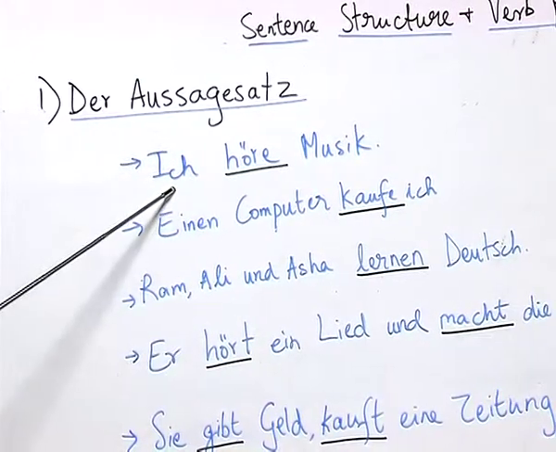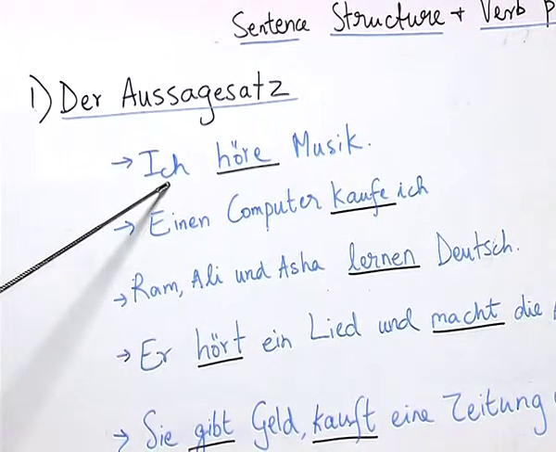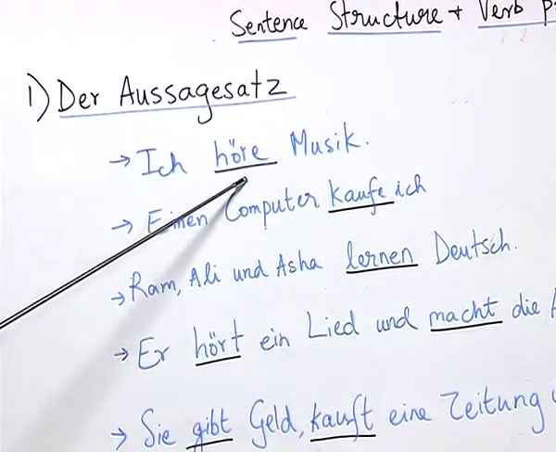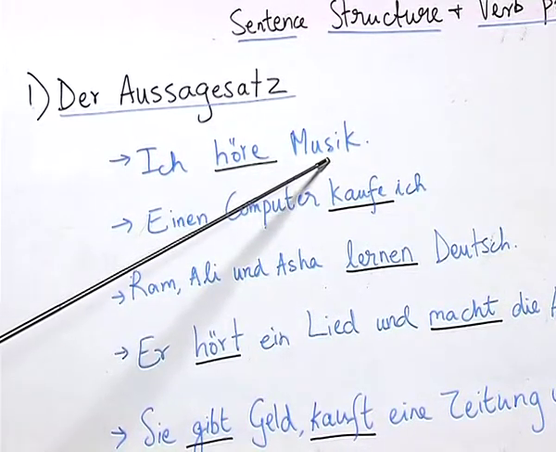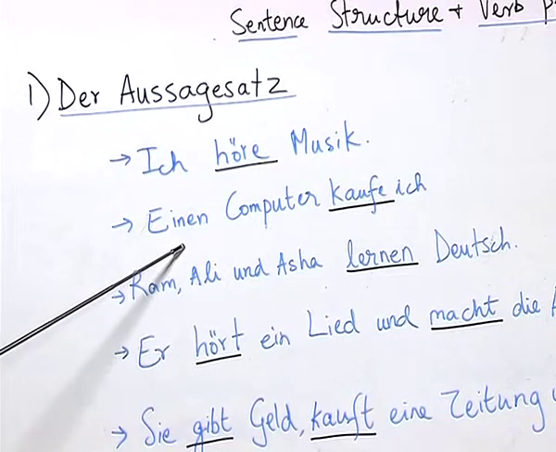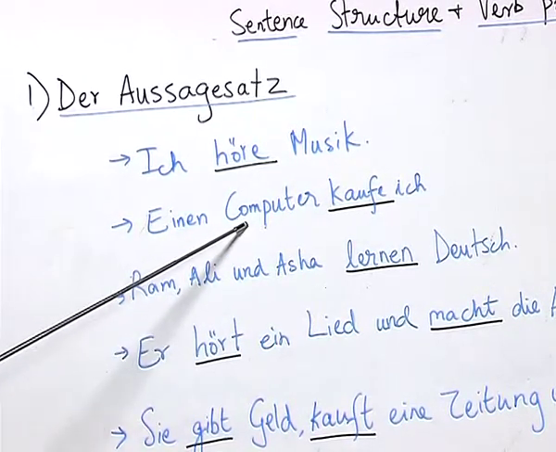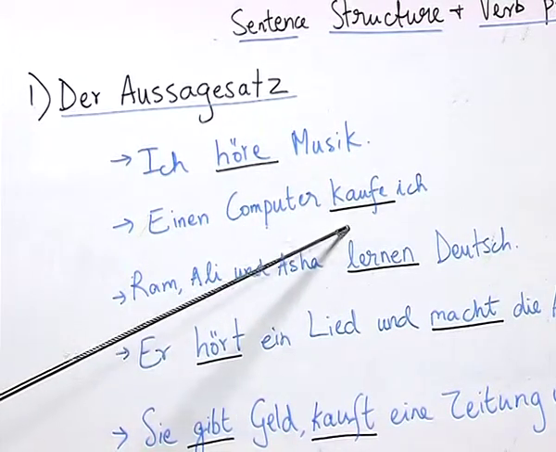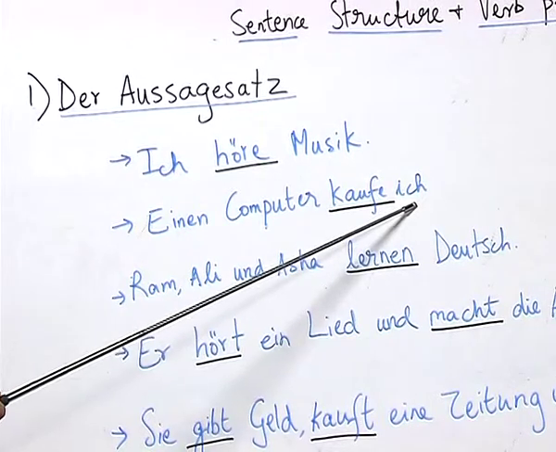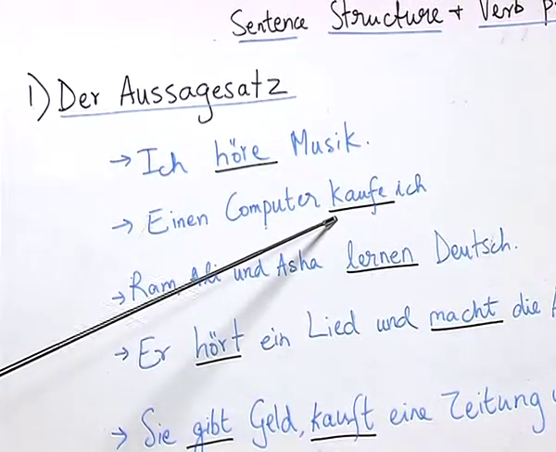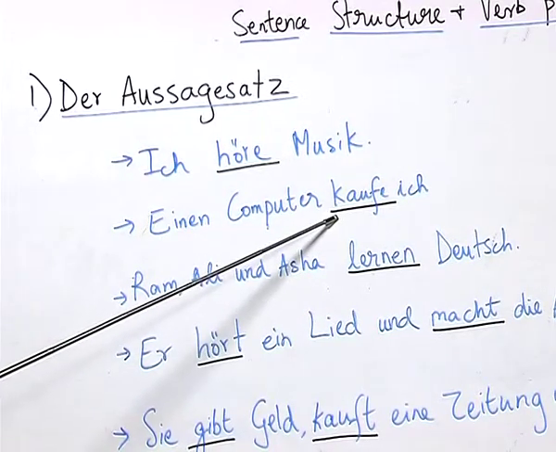Now, if you look at this sentence, here we have the pronoun ich at the first position, the position of the verb is at the second, and we have the noun Musik here, which is at the third position. Now, let us look at this sentence. Here we have an indefinite article, einen, we have the noun, we have a verb, and we have the pronoun, which is the subject. Now, can you tell me the position of the verb here? Here it is second, here you might think it is third.